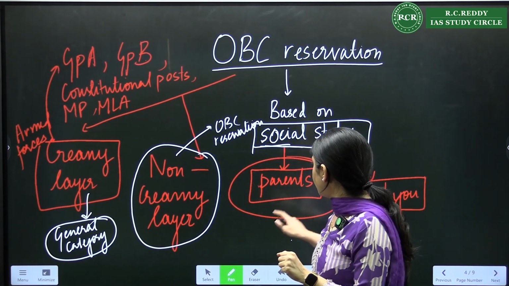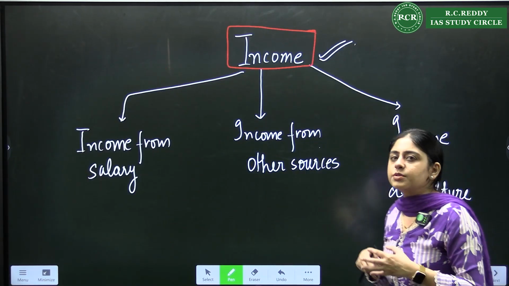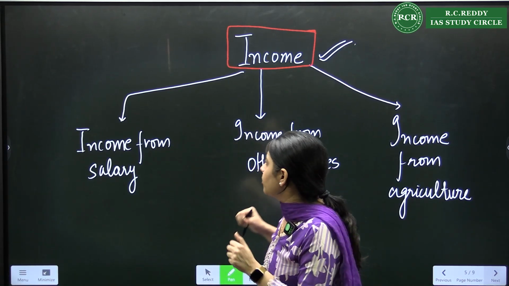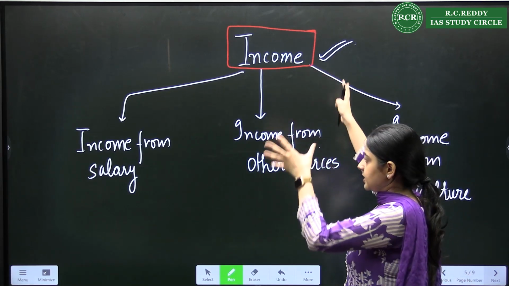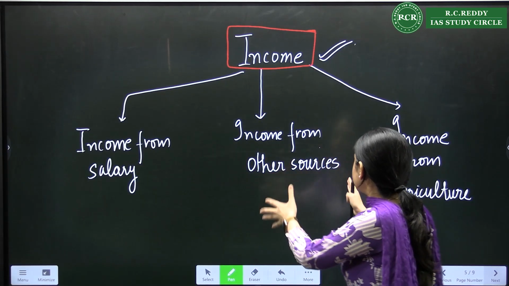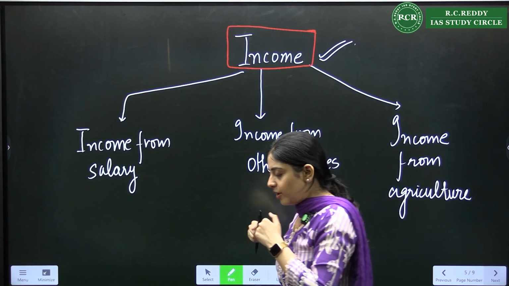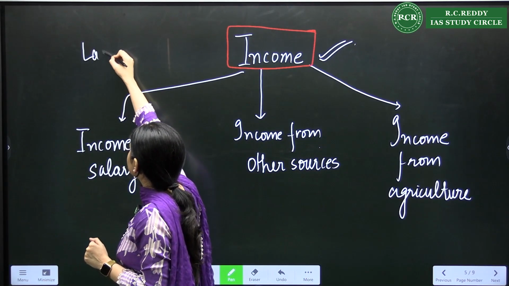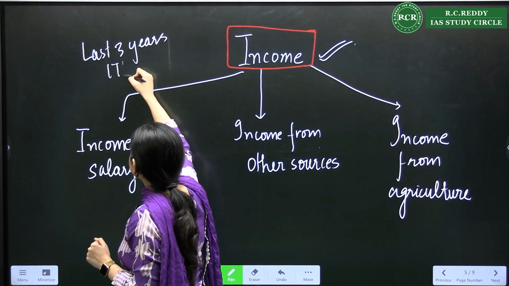Now moving forward, when we are talking about non-creamy layer, we need to see your status on the basis of your parents, like I told you. To see that status, the government takes income under 3 heads: income from salary, income from other sources, and income from agriculture. Before I explain all these things, one thing you should remember is you should be ready with the last 3 years' income tax returns.